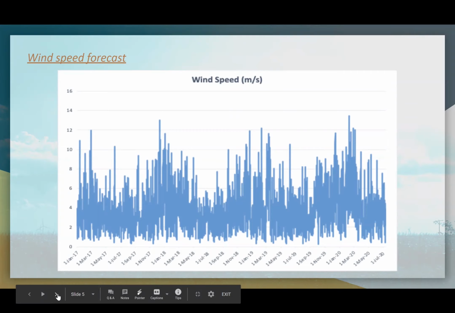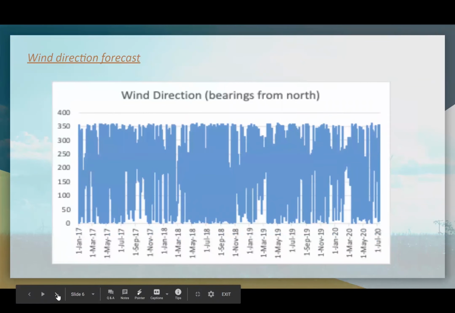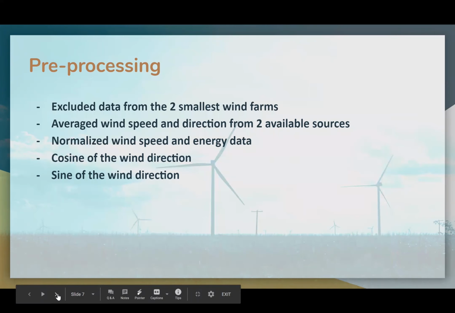The pattern observed is short bursts of high wind speed, which in turn produce short bursts of high energy production. This is the historical wind direction forecast from the 6 wind farms. As observed, there isn't much of a visible pattern to discern. We have excluded the 2 smallest wind farms from the dataset to reduce unnecessary iteration for weak reduction, due to having a low production of less than 1%.